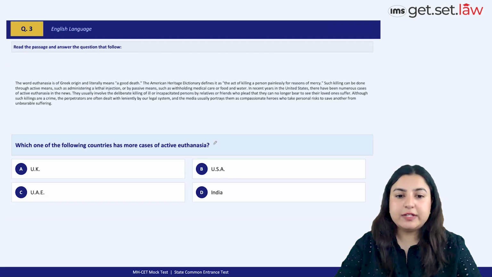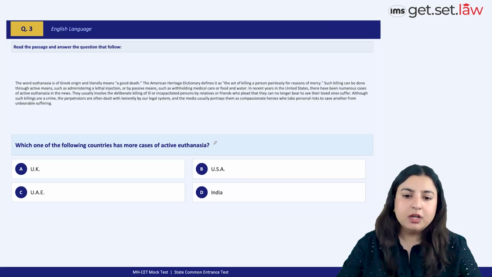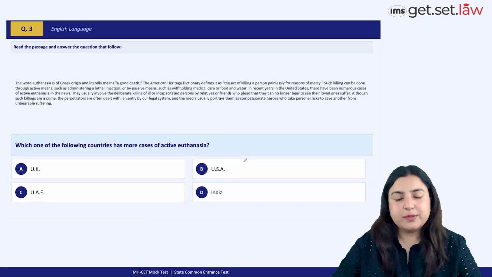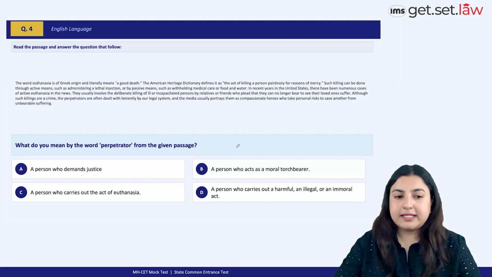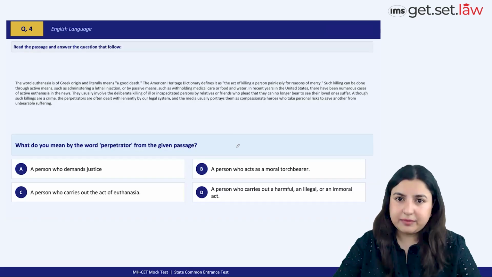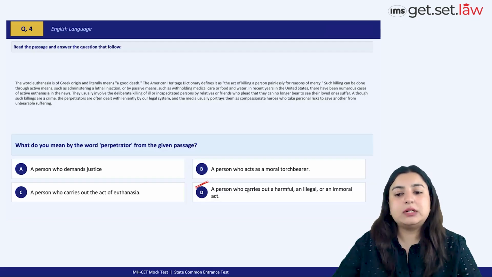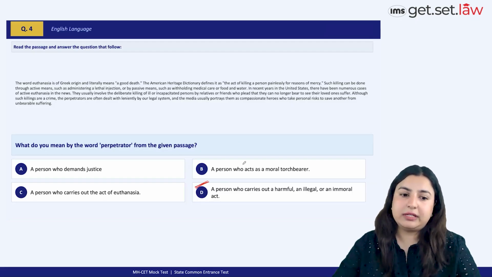Which one of the following countries have more cases of active euthanasia? I think the only reference that has been given in the passage is that of the United States of America with respect to how recently there have been numerous cases of active euthanasia. So the best option choice becomes B, USA. Next question. What do you mean by the word perpetrator? Perpetrator refers to somebody who commits a crime, commits a misfeasance of sorts. So the best option choice is D, a person who carries out a harmful, an illegal, or an immoral act.